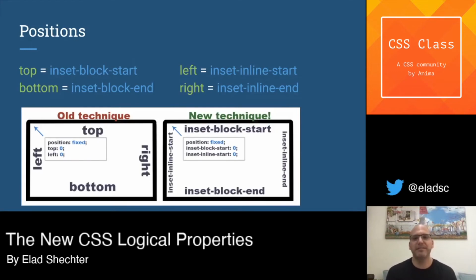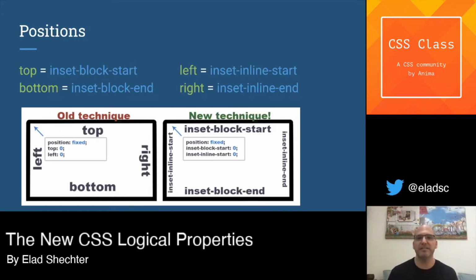And don't just stop at the box model, because we have a lot of other directions in a lot of other properties in CSS, like the position property. And the top, bottom, left and right properties are updating as well, with a small difference. Instead of top being updated into block start, it's adding a little prefix in the beginning. The inset keyword in the beginning of the property name top is updating into inset block start.